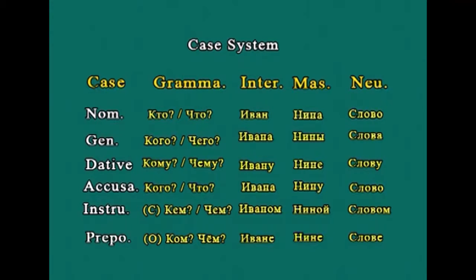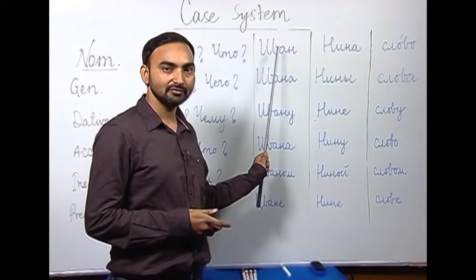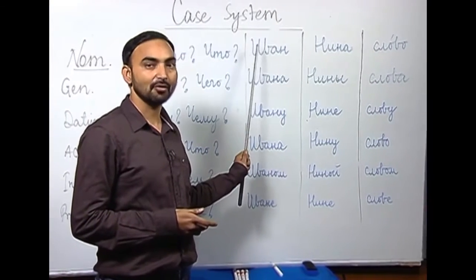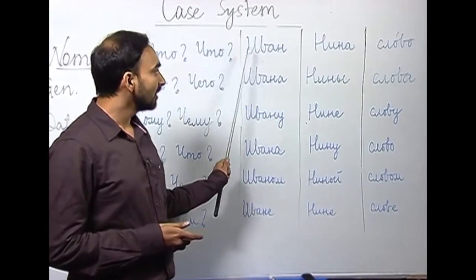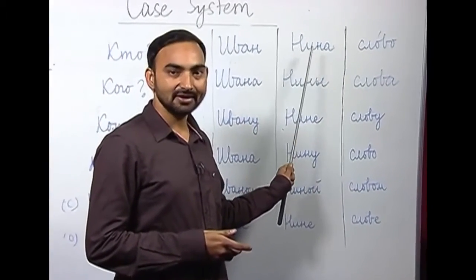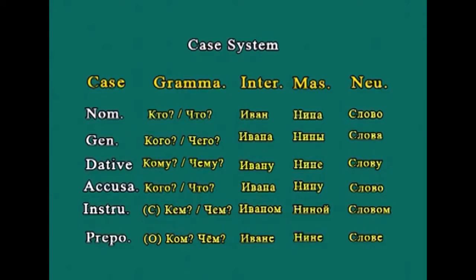I have written here one masculine noun which is a name, a proper noun, Ivan, a Russian name, and Nina, again a feminine proper noun, a Russian name of a girl.